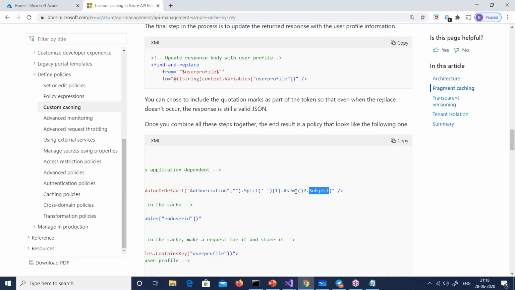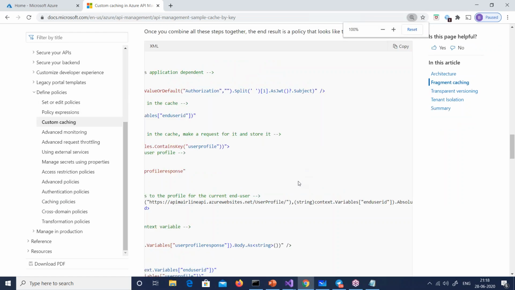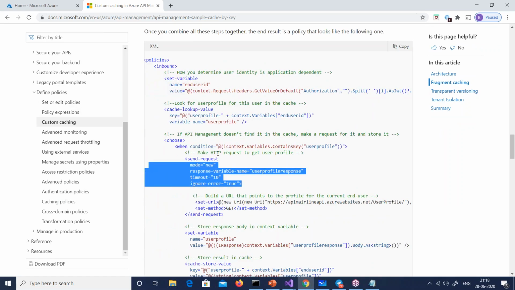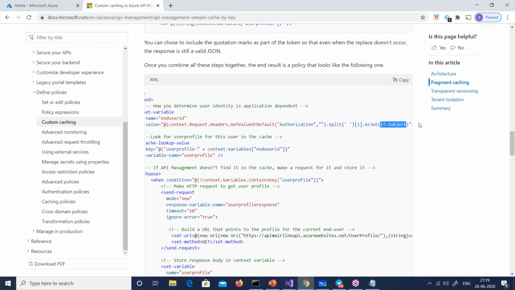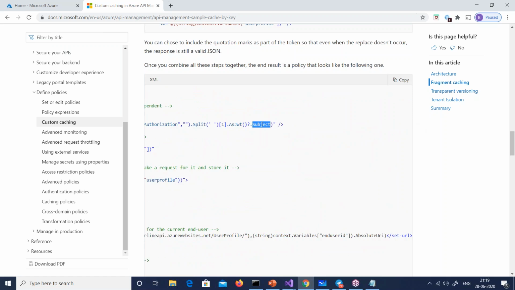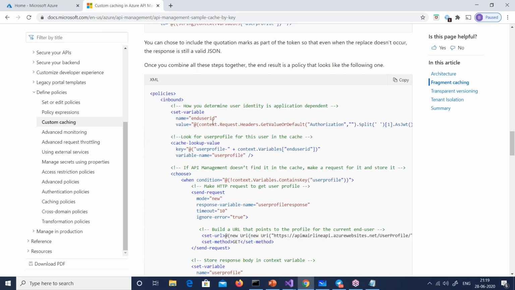This code out here, why did I need a JWT? Because this is actually the right way to do it. If you really want security, this is the right way. From the authorization token, from the bearer, you take the JWT. From the JWT, you take one of the variables, whatever you wish, which identifies the username, like he has taken subject. Then the other code will all depend on that.